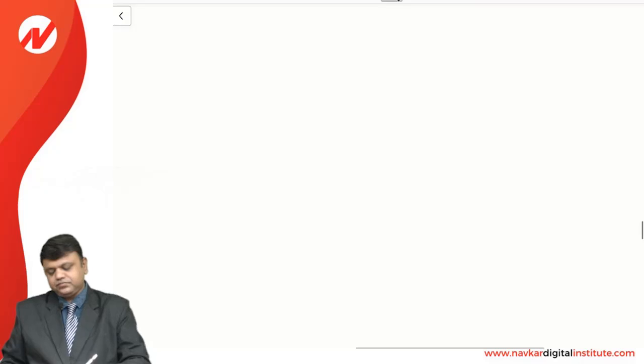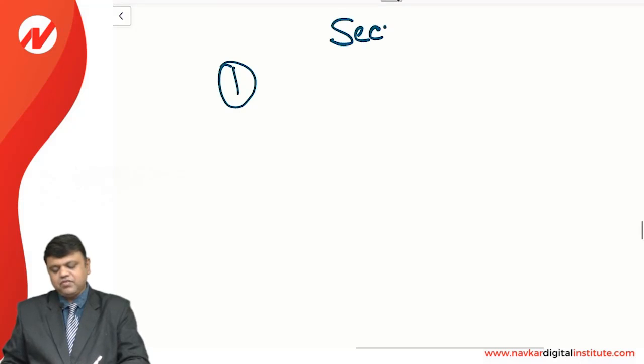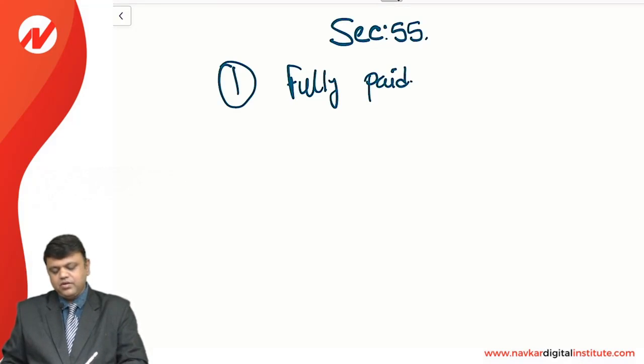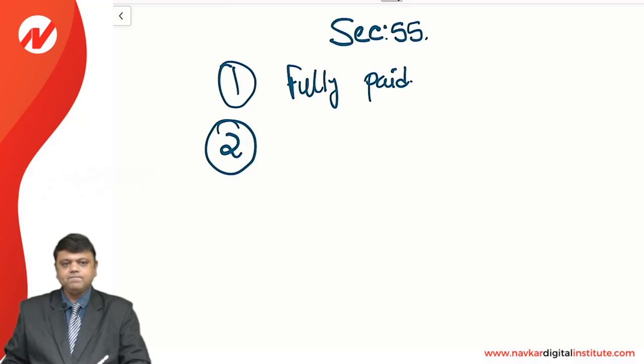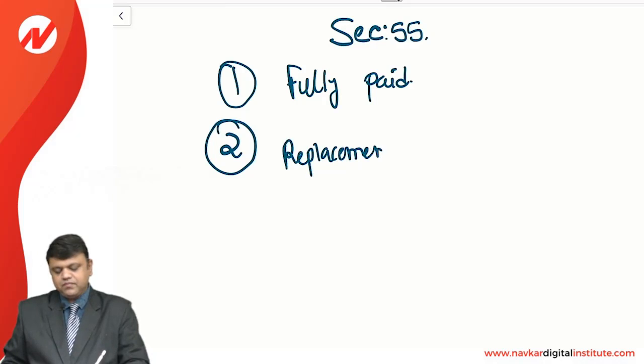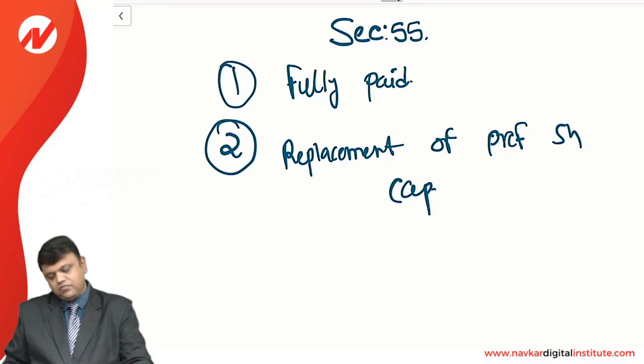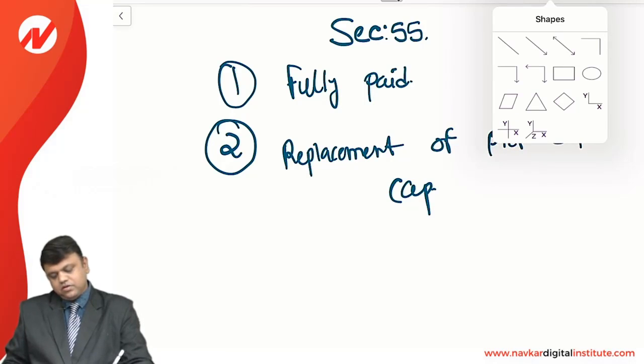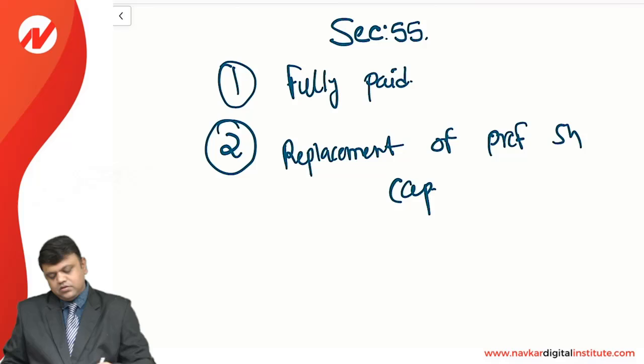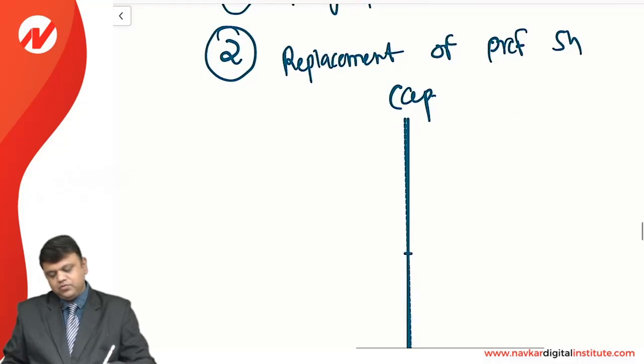Number one, the provision given in Section 55: it must be fully paid up. Only those preference shares can be redeemed which are fully paid up. Number two, replacement of preference share capital, and for that you have three options.